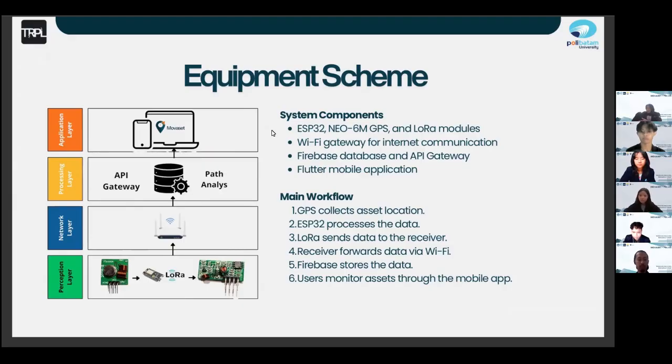The gateway then receives this data and uploads it via Wi-Fi to Firebase. The cloud stores the asset data instantly, allowing the user to seamlessly monitor everything through the Flutter application. This setup ensures our tracking solution is highly efficient, effective, and scalable.